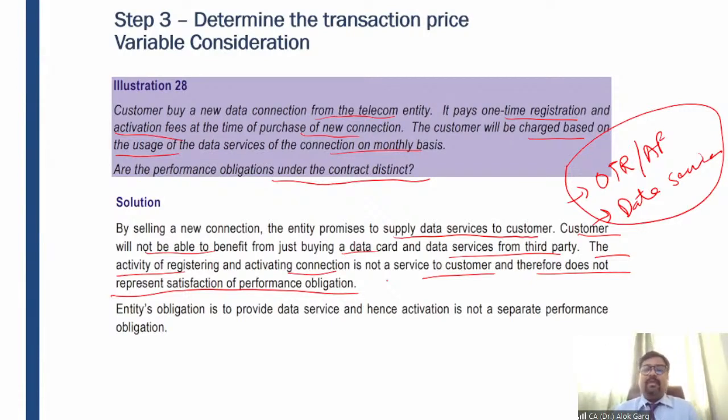So in this example, the entity's obligation is to provide data service, and hence activation is not a separate performance obligation. This one-time registration and activation fee has to be recognized in conjunction with the data services which are given by the entity, right?